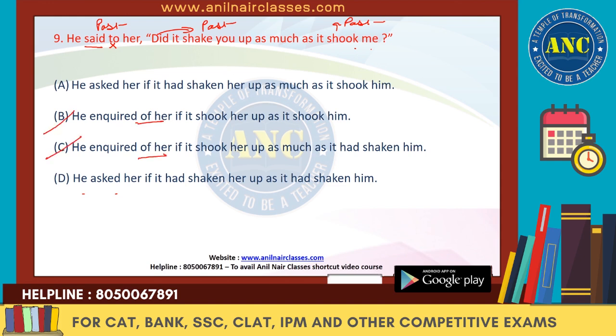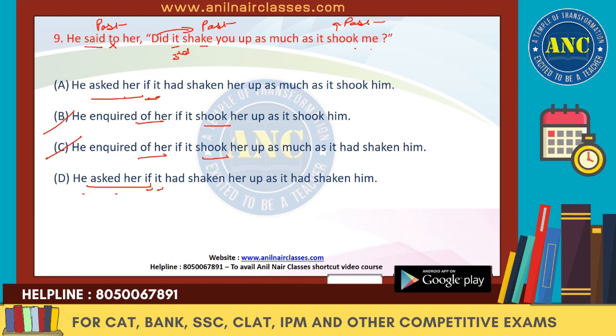Moreover, it is in the past tense, so it has to be changed. It cannot be "shook", it has to be past perfect. Because of this verb, it is changed. So he asked her. Till here everything is fine. The answer is yes or no, so "if" is also fine. It is the third person, so it will remain the same. Why "it" only? Because it is the third person and we have learned that third person remains the same.